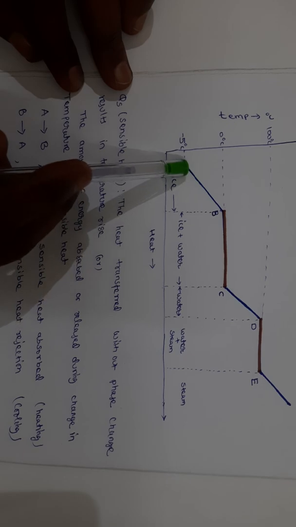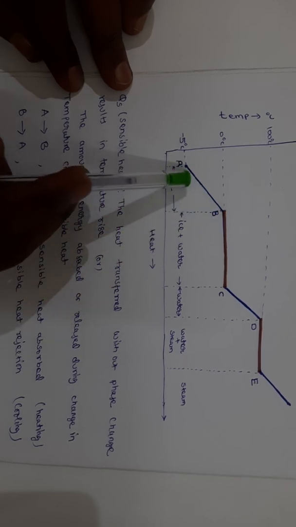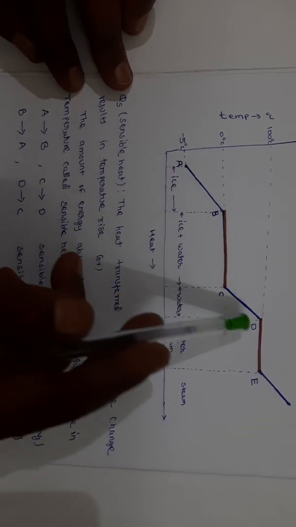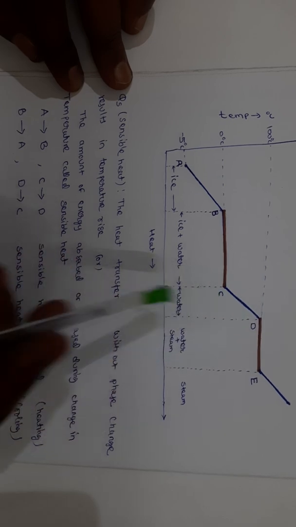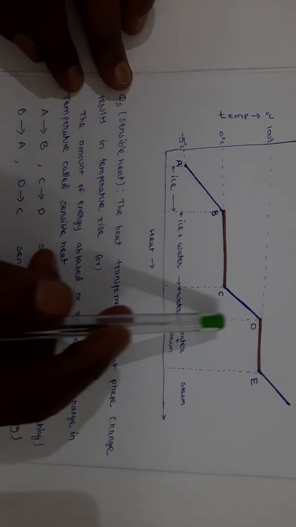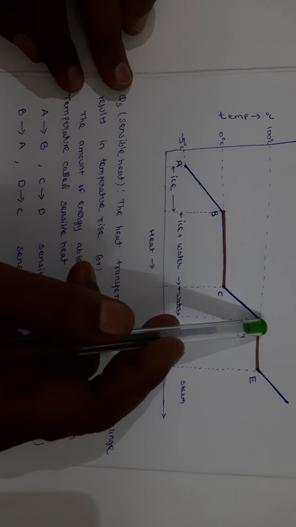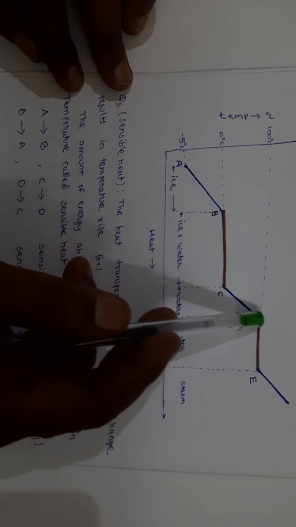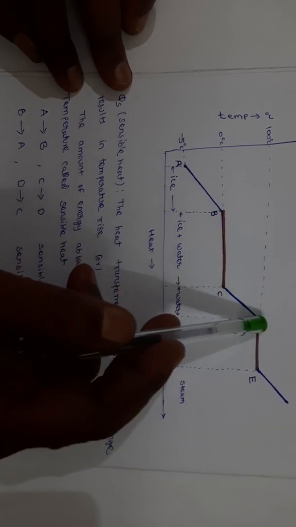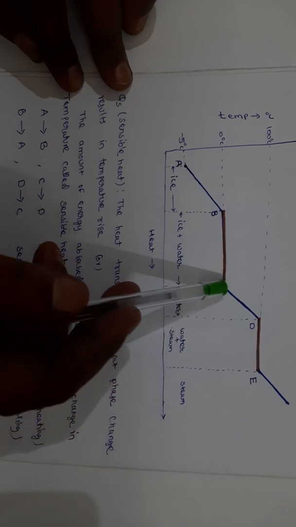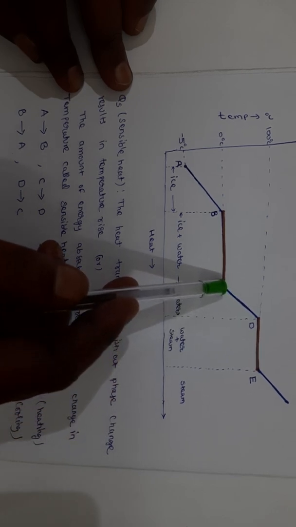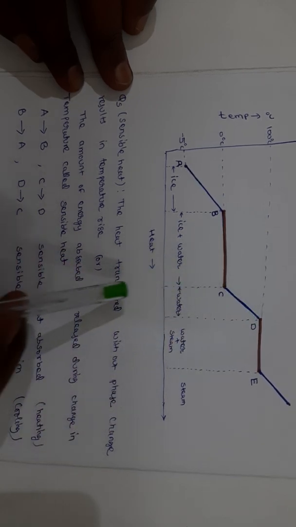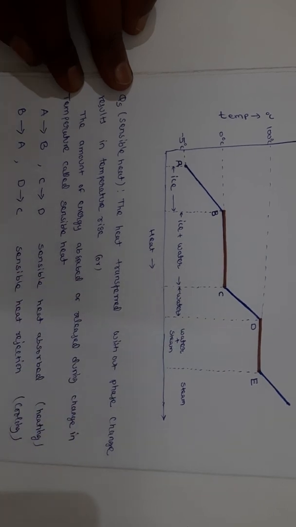The temperature decreases, it rejects the heat. D to C also is sensible heat rejection, the temperature decreases, liquid to liquid state. It rejects the heat.